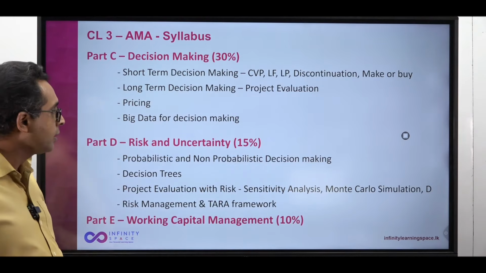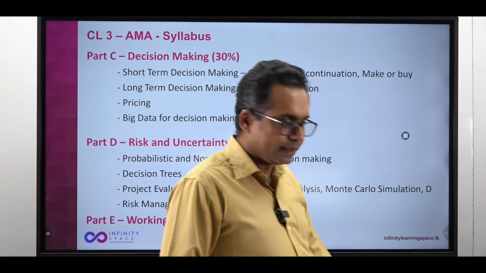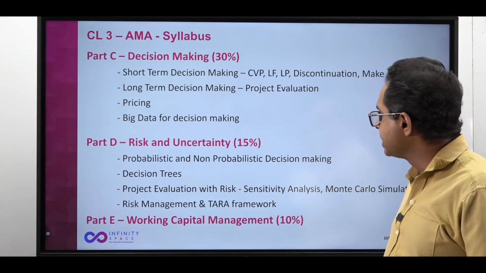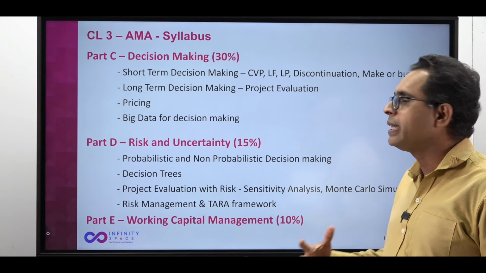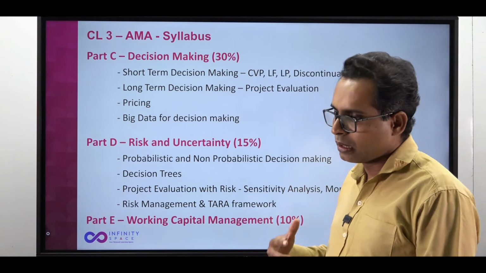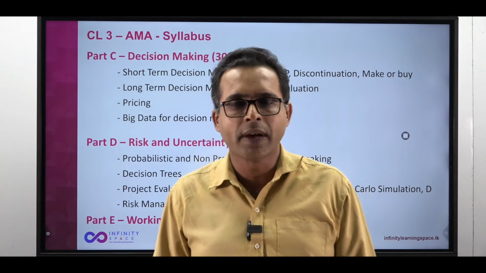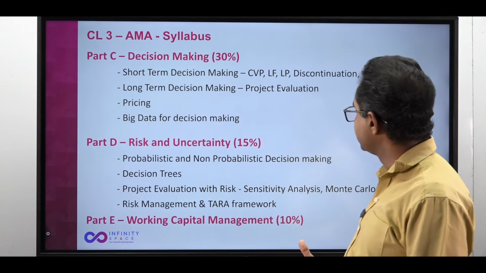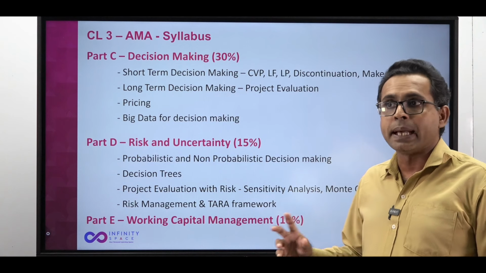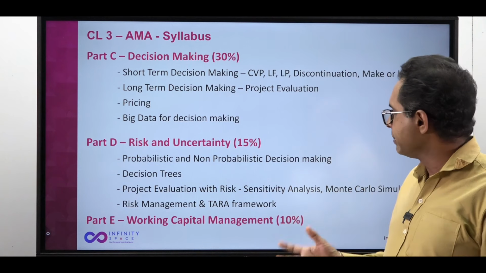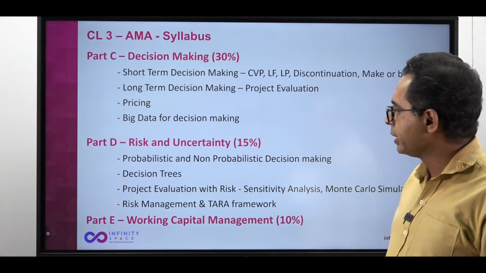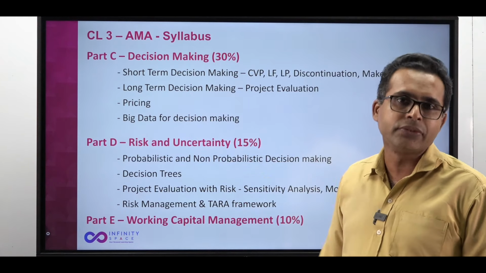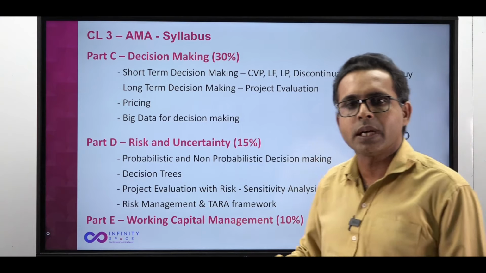Moving on to risk and uncertainty, part D, 15% of the syllabus. Probabilistic and non-probabilistic decision making is the key area there, where you talk about the probability, the expected values, payoff tables we are studying. Non-probabilistic decision making techniques are like maxi-max rule, maxi-min rule, mini-max regret rule. Those things we'll be covering. And probabilistic decision making is combined with decision trees. Another area, the decision trees, we are going to study